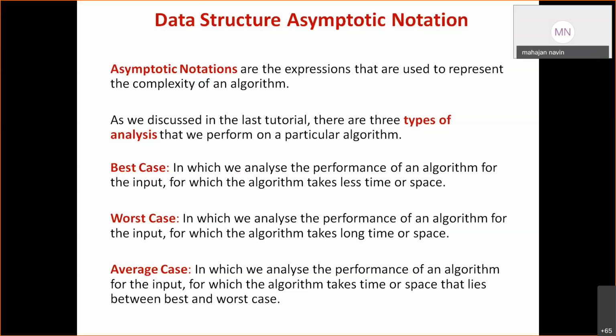It will check all the 1000 elements and compare with your input value, and your input value is not matching with any of the 1000 elements present in the array. So at last, comparing all 1000 elements, you will have a result saying element not found. Again, this is the worst case. Then what is the average case?